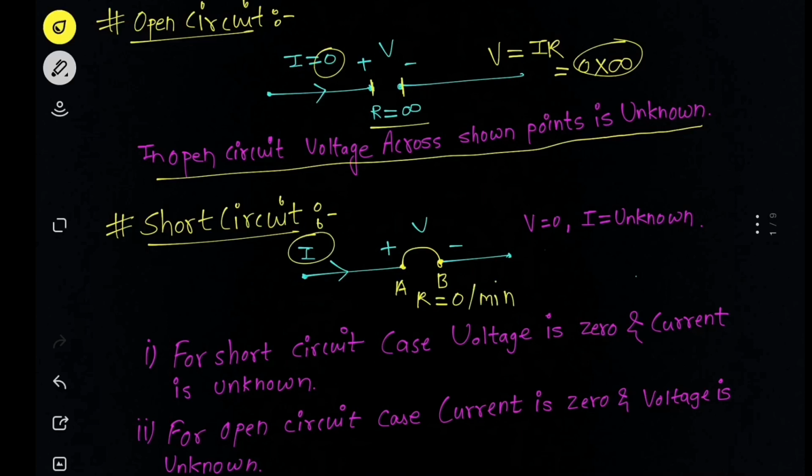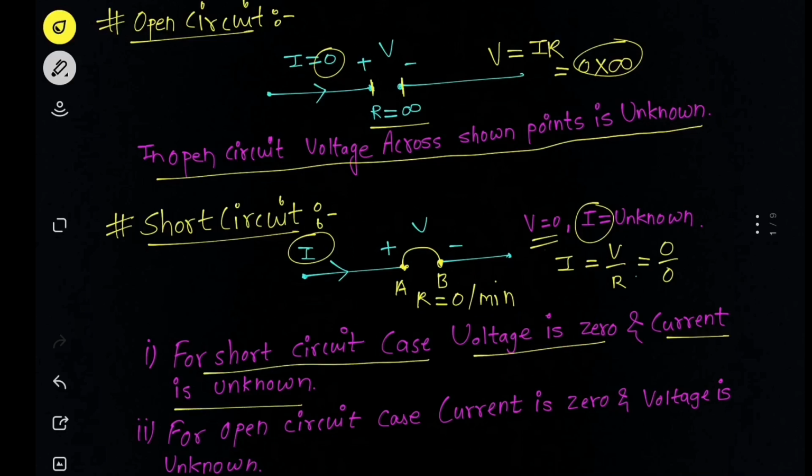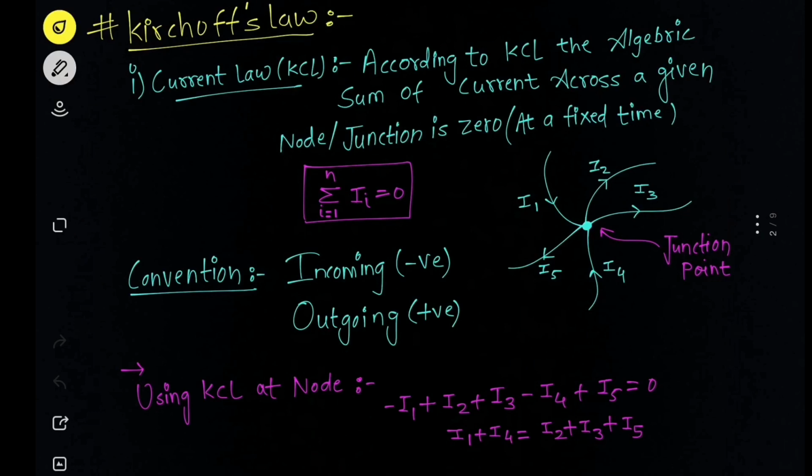Okay, so the potential difference across these 2 points will be 0, and again according to Ohm's law, if we want to find the current, we'll write I equals V over R. So V is 0 and resistance is also 0, and 0 by 0 is also indeterminate. So we can say in short circuit current is unknown. So here I have written the same thing. For short circuit case, voltage is 0 but current is unknown, and for open circuit case, current is 0 but voltage is unknown. So we'll move ahead with Kirchhoff's law.